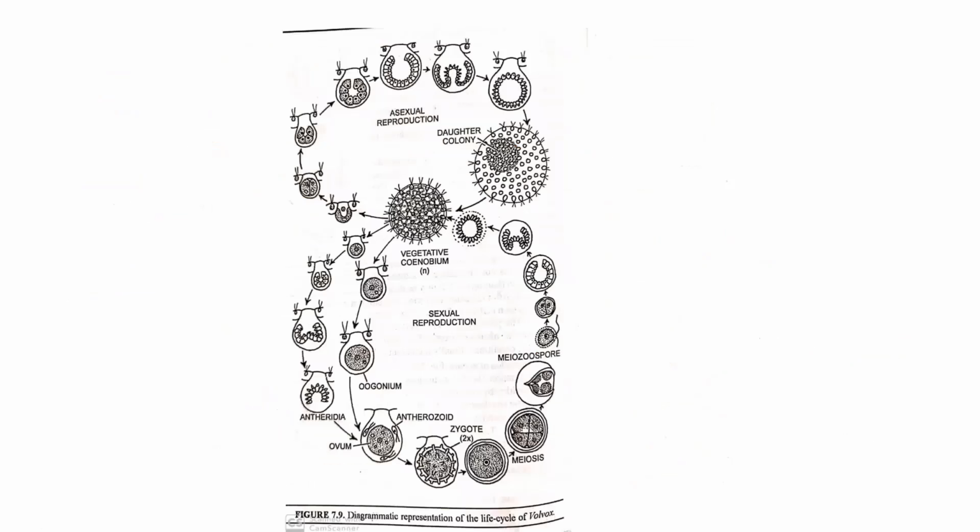So it is the life cycle. So here is the coenobium. N means it is a haploid coenobium. When it proceeds through asexual reproduction, some cells enlarge in size and are known as gonidial initial cells. This gonidial initial cell divides by longitudinal division and forms two cells. After the second division, it forms four cells.